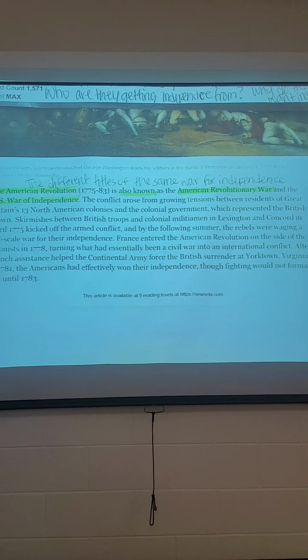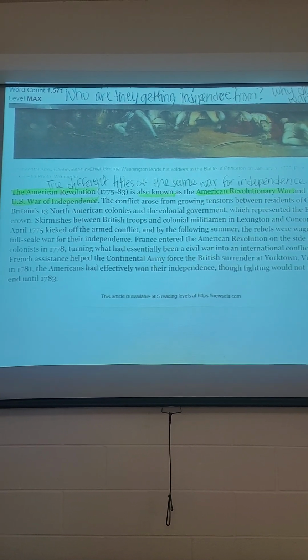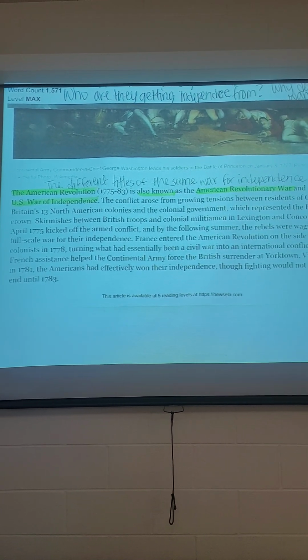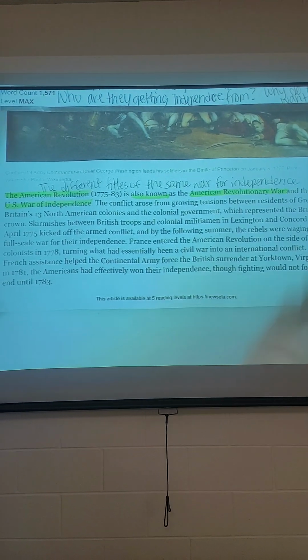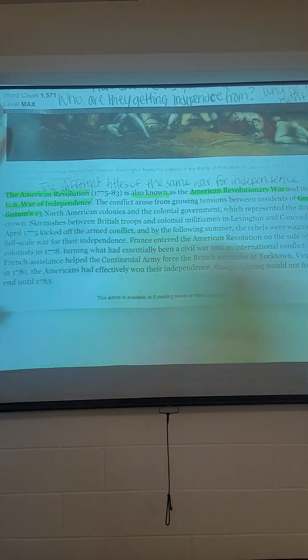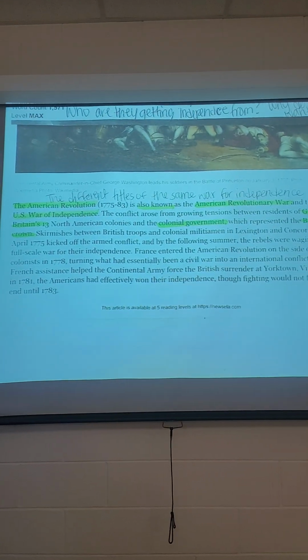So I have my who. Who were we fighting against? I'm going to use my green again for Great Britain and the British Crown, because that's the same entity, and then the colonial government. So those are my two factions here.